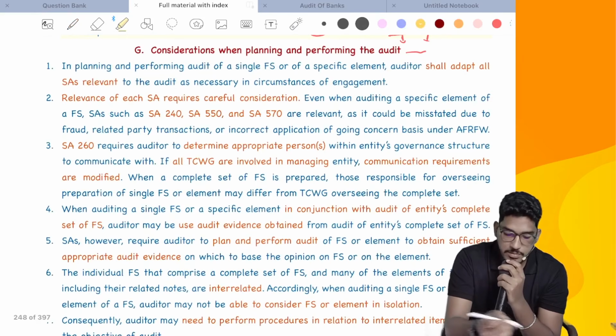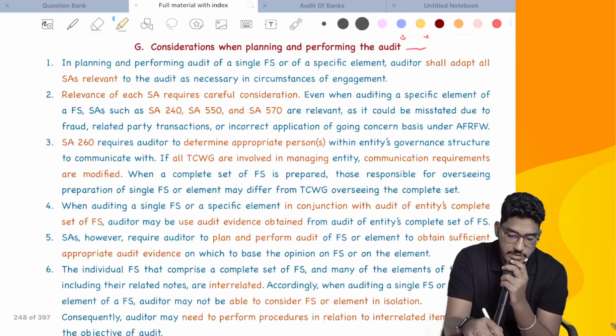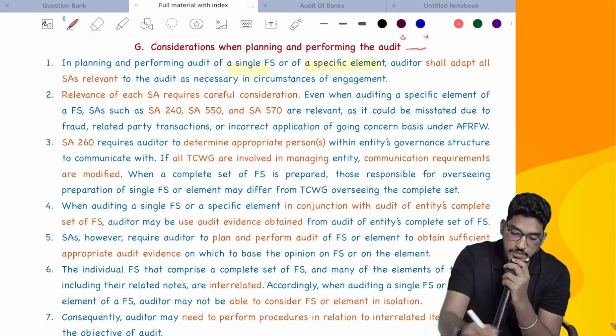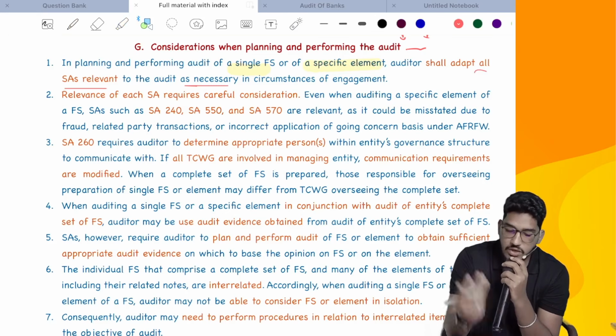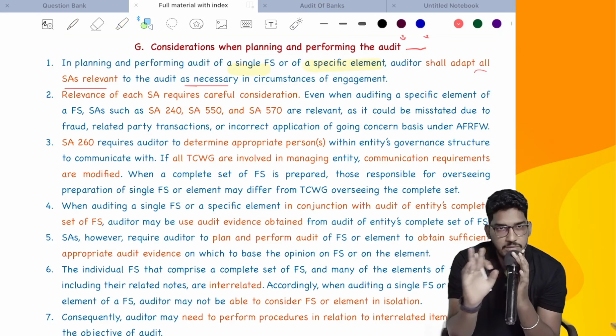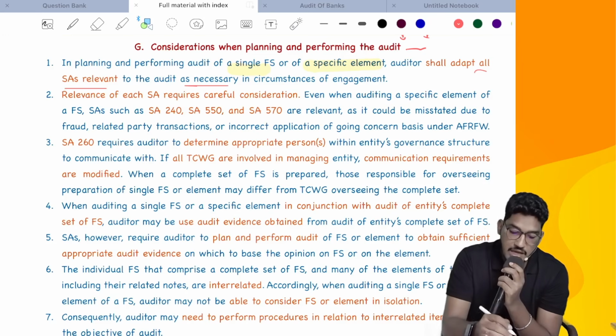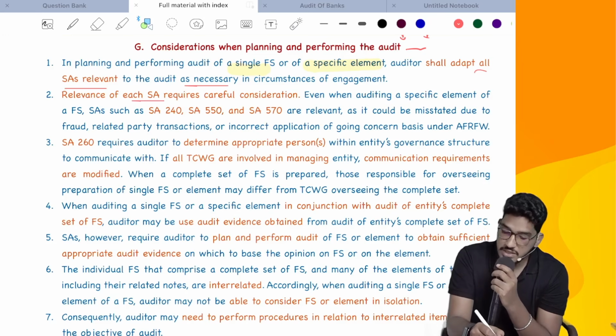When you have actually started performing and planning the audit, what things do you have to keep in mind? In planning and performing the audit of a single financial statement or specific element, the auditor shall adapt all SAs relevant to the audit as necessary. Once again, a repeated point: you have to comply with all standards wherever it is relevant. And the relevance of each standard requires special consideration.